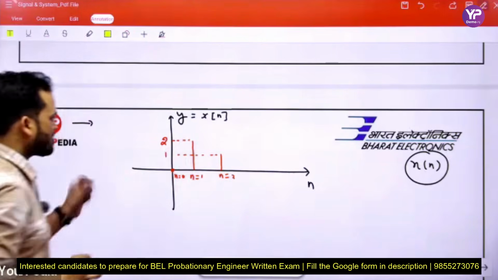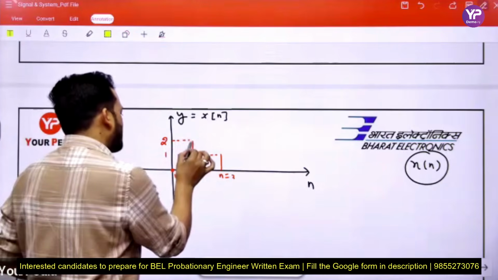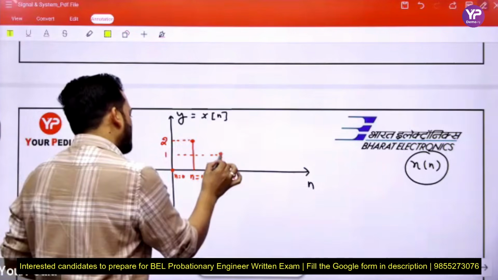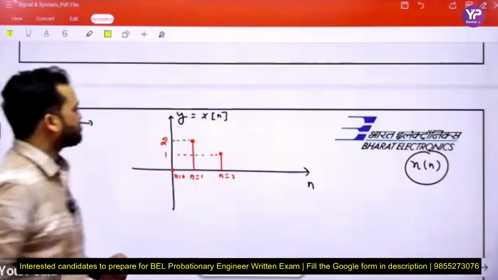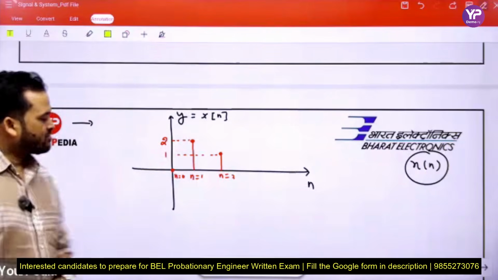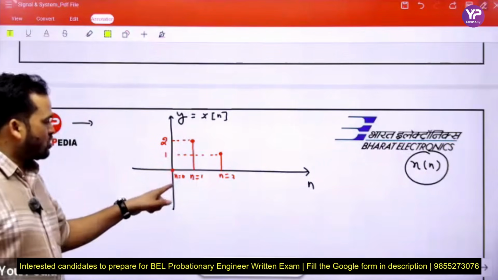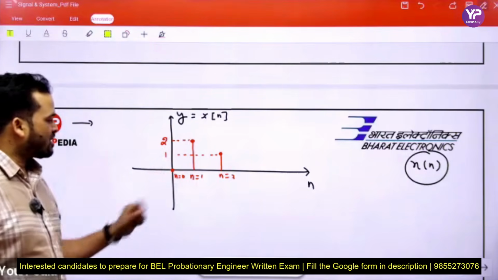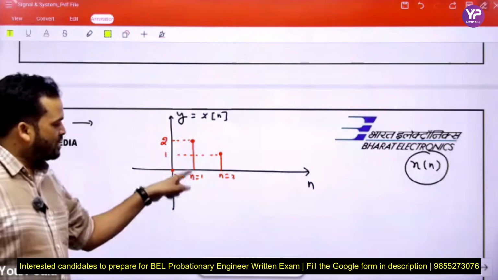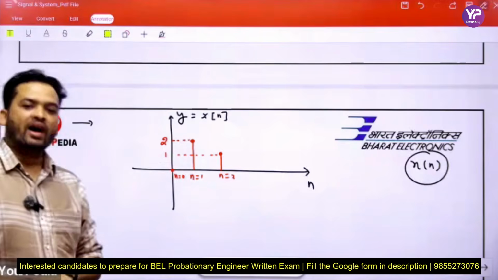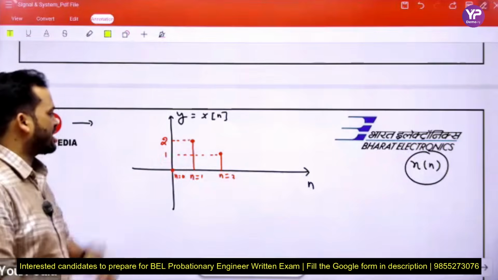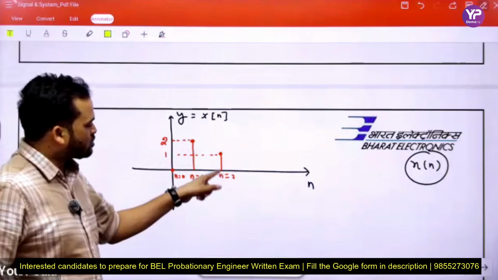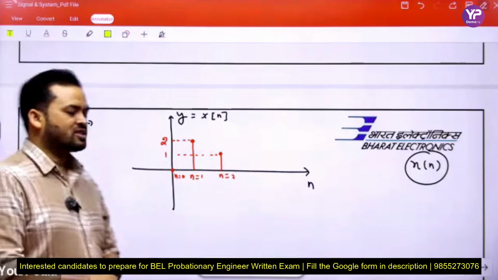See beta, this is the example. Here we denote a solid bubble. At n equal to 0, the value of the function is 0. At n equal to 1, the value of the signal is 2. Next, at n equal to 2, the value of y is 1.